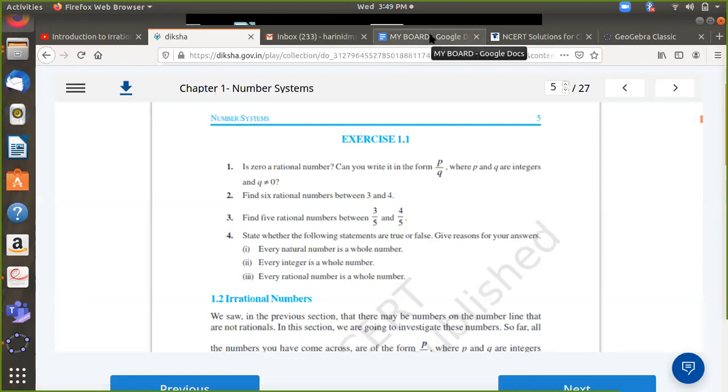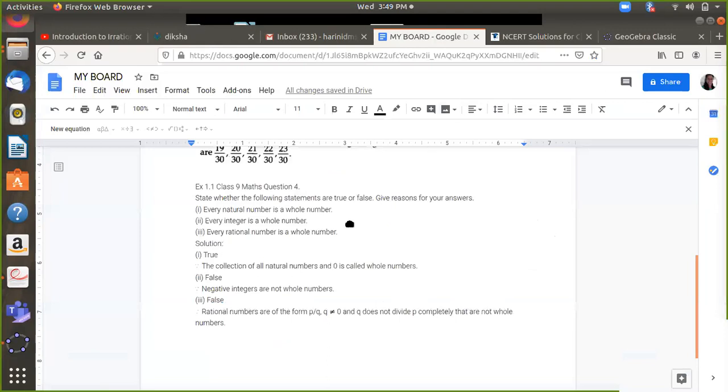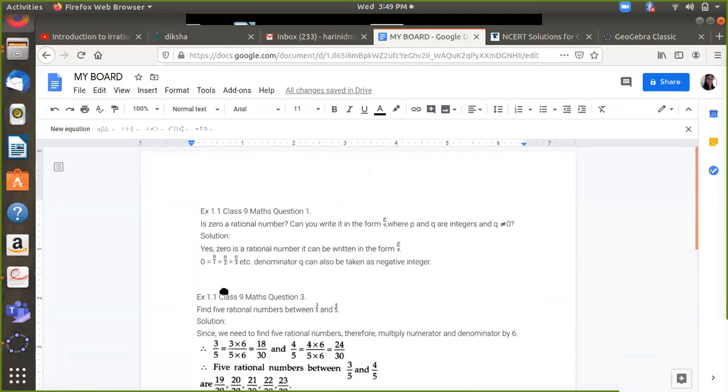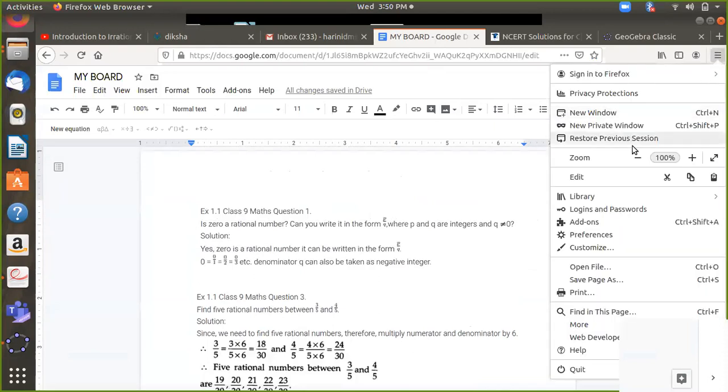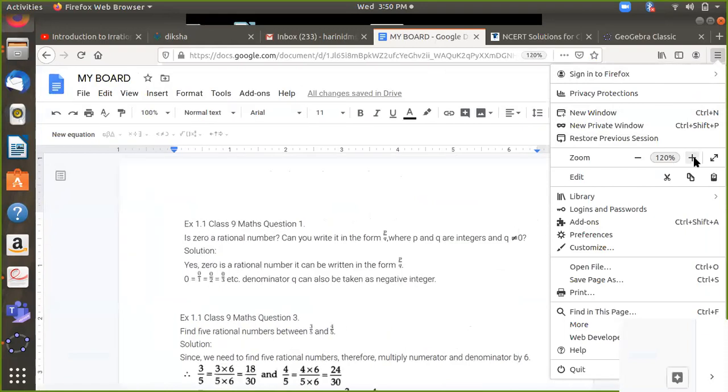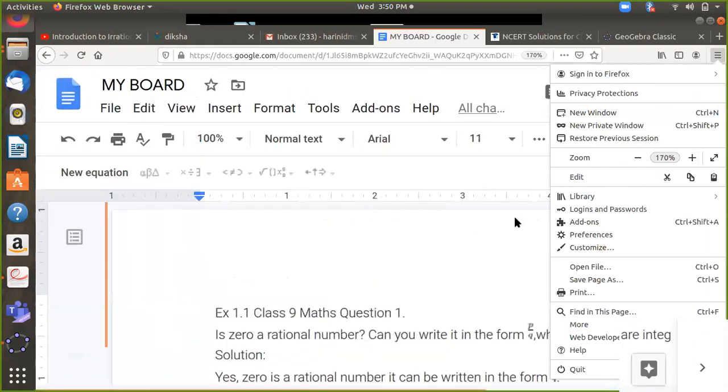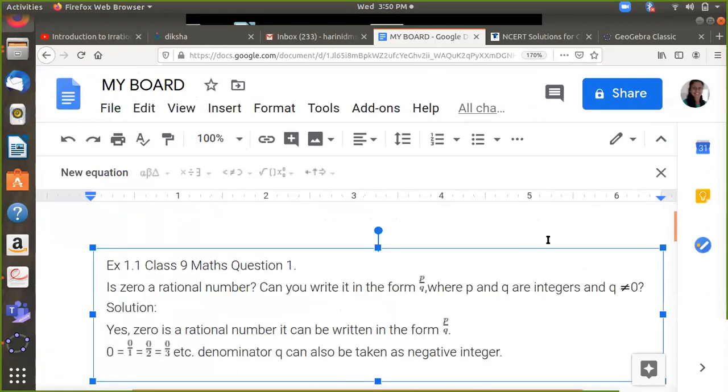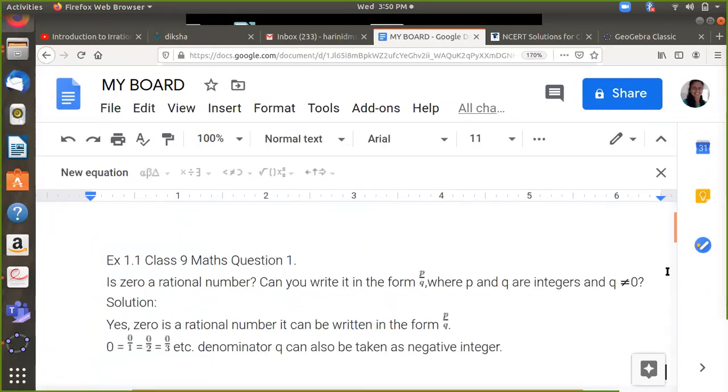I just have something else to share here, so let me go there. This is what I have tried to solve. I think I can zoom the screen because the font size is very small. I'll try to increase it and show it to you. I hope my screen is visible to you now.